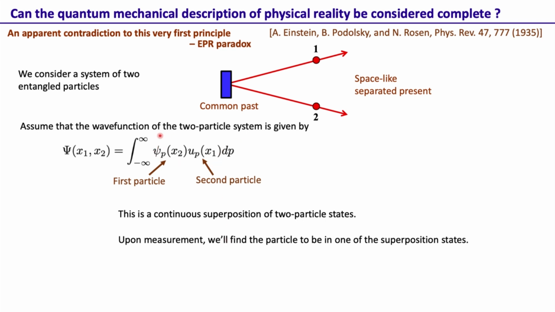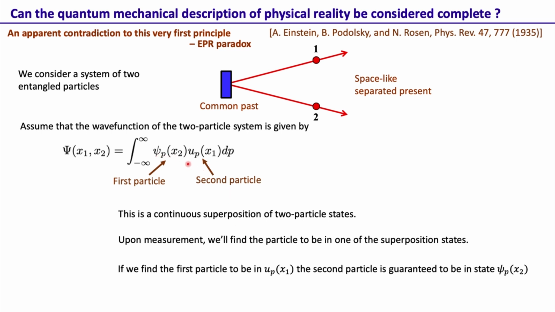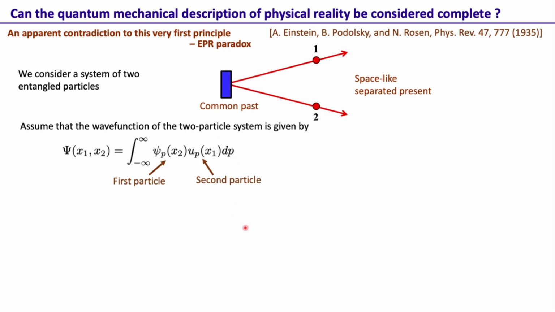Upon measurement we won't find this entire integral, we'll just find the system to be in one of the superposition states. So now, if you find the first particle to be in u_p(x1), then the second particle is guaranteed to be in psi_p(x2). So this state is fixed by this index p. Of course, if you find the first particle to be in u_p'(x1), then the second one is guaranteed to be in psi_p'(x2), as it is an integral over p.